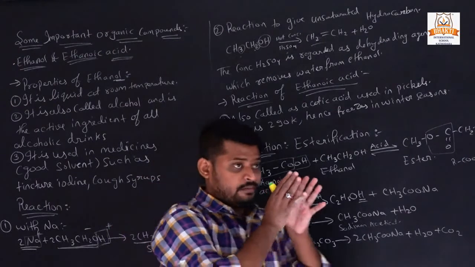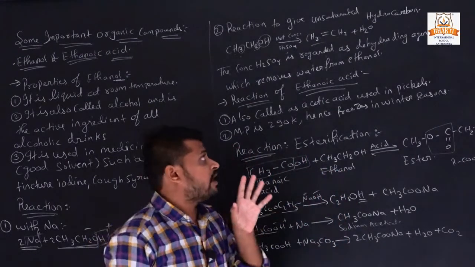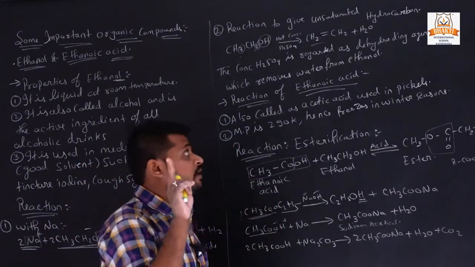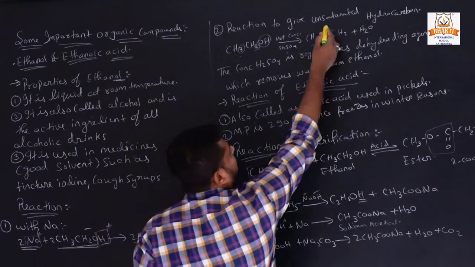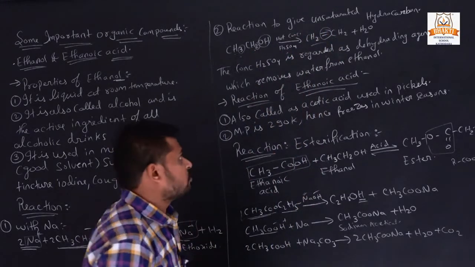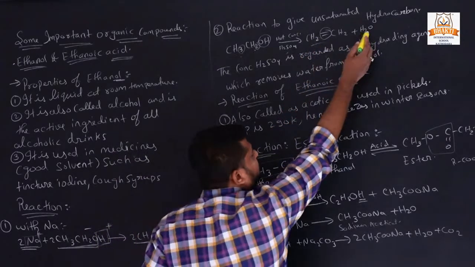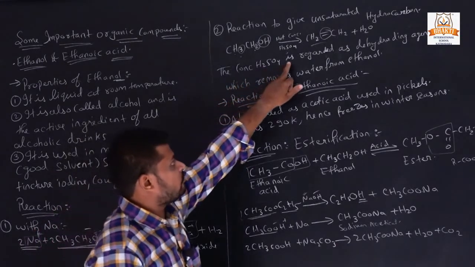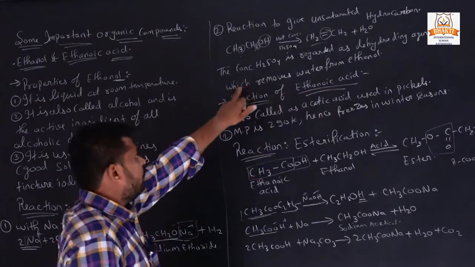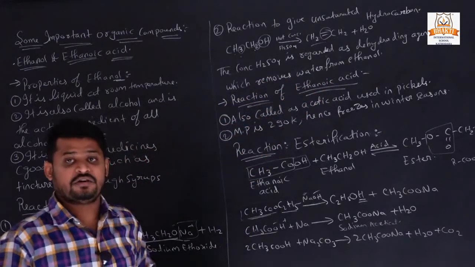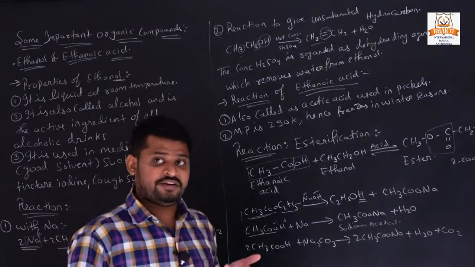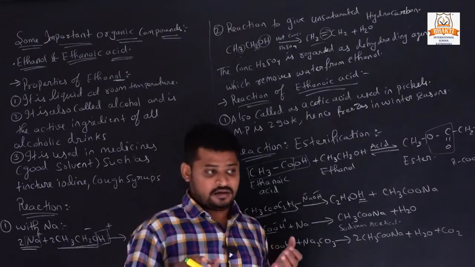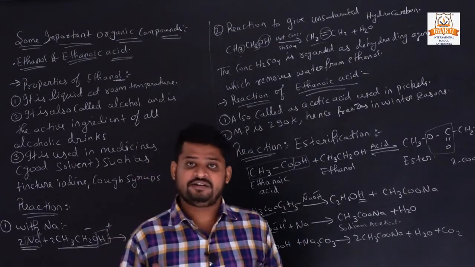You must remember that when CH2 combines with CH2, it is compulsory that they combine with a double bond to complete their octet. So what is the structure? CH2=CH2 plus H2O. Understand? The concentrated H2SO4 is regarded as a dehydrating agent, which removes water from ethanol. That's why it is called dehydrating. What is hydration and dehydration? We studied it in our lower classes. When our body has less water, we say we are dehydrated.